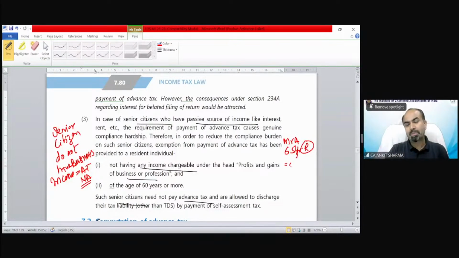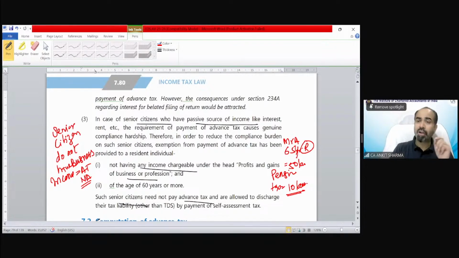His income is suppose 50 lakh from pension. Tax liability suppose 10 lakh rupees. And if he does not have any business income, whether other income is there, interest income, etc., but no business income, then he does not need to deposit any advance tax. He will deposit tax as in the normal case. Maybe TDS is applicable upon him, etc., but advance tax liability is not.